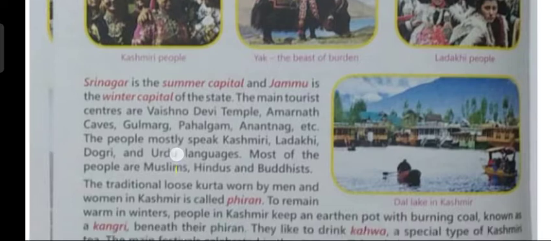Now, the languages which are spoken by the people over here are Kashmiri, Ladakhi, Dogri and Urdu. All these are languages which are spoken by people of Jammu and Kashmir. Now, people here are mostly Muslims, Hindus and Buddhists. So these are the religions which are followed by the people of Jammu and Kashmir.